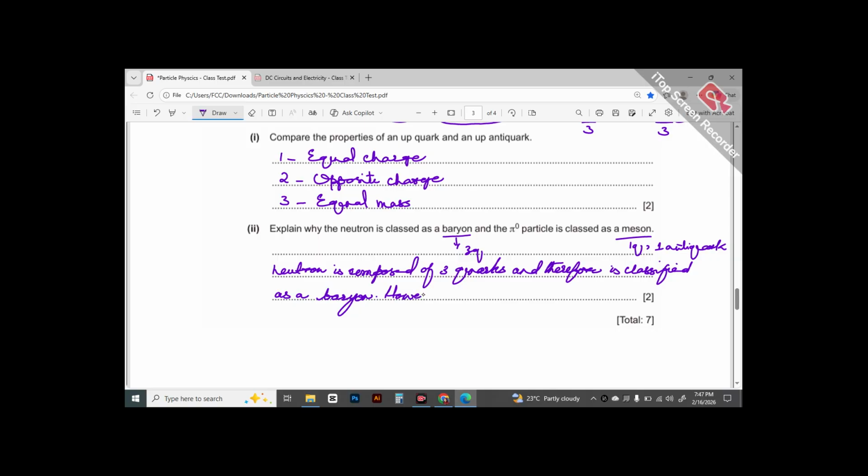However, a pion particle, on the other hand, is composed of one quark and one antiquark, which classifies it as a meson.